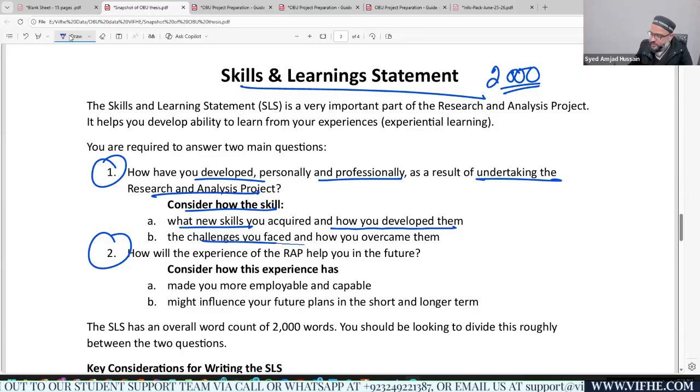Then the challenges you faced and how you overcame them. What were the challenges that you faced while working on the RAP file? The main document that we have already discussed. I have told you the whole project revolves around your RAP file. That's the main file. That's what took a chunk of your time, and most of your working would be related to that. So what were the challenges that you faced while working on the project and how did you overcome those? For example, researching skills.